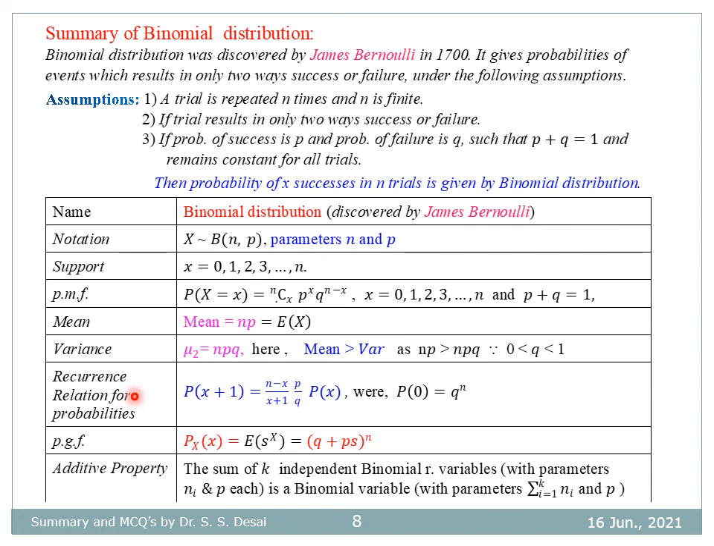The recurrence relation for probabilities of binomial distribution is probability of x plus 1 is equal to n minus x divided by x plus 1 into p by q into p(x), where p(0) is q raised to n. The PGF of binomial distribution is given by P_X(s) is equal to (q plus ps) raised to n, and the additive property here is: the sum of k independent binomial random variables with parameters ni and p each is a binomial variable with parameters summation of ni and p.